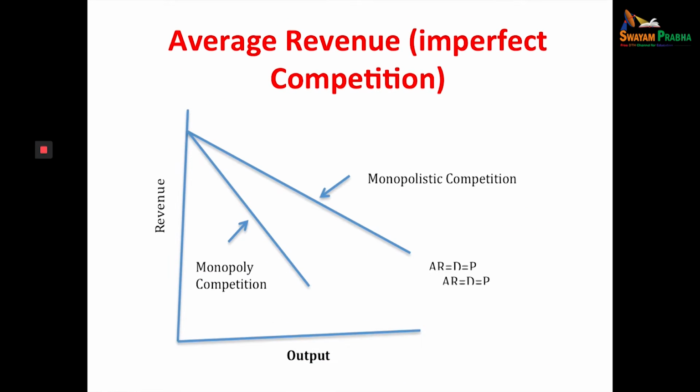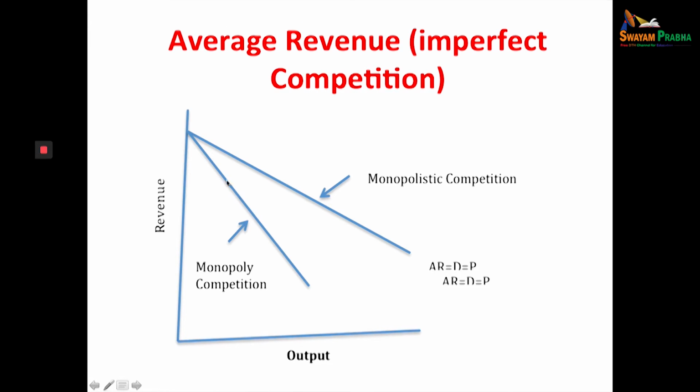So let us explain with the help of a diagram. In this first diagram, we have revenue on the y-axis and output on the x-axis. Now see the shape of both in both markets, whether monopolistic competition or monopoly.